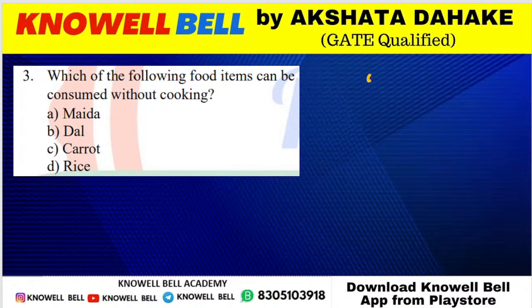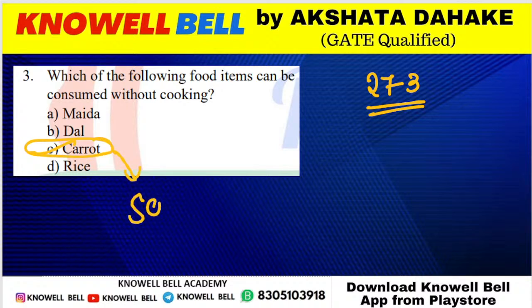Question number 273. Which of the following food items can be consumed without cooking? इनमें से कौन सा जो food item है that is consumed without cooking? मैदा, दाल, rice or carrot. Which food item can be consumed without cooking? Darsh is correct. Pranush, Abhijit, Dhairya, Ragini, Likita, all of you are correct. Correct, Kanishka. Carrot. Carrot we can consume as a salad in a raw form. It can be consumed without cooking.